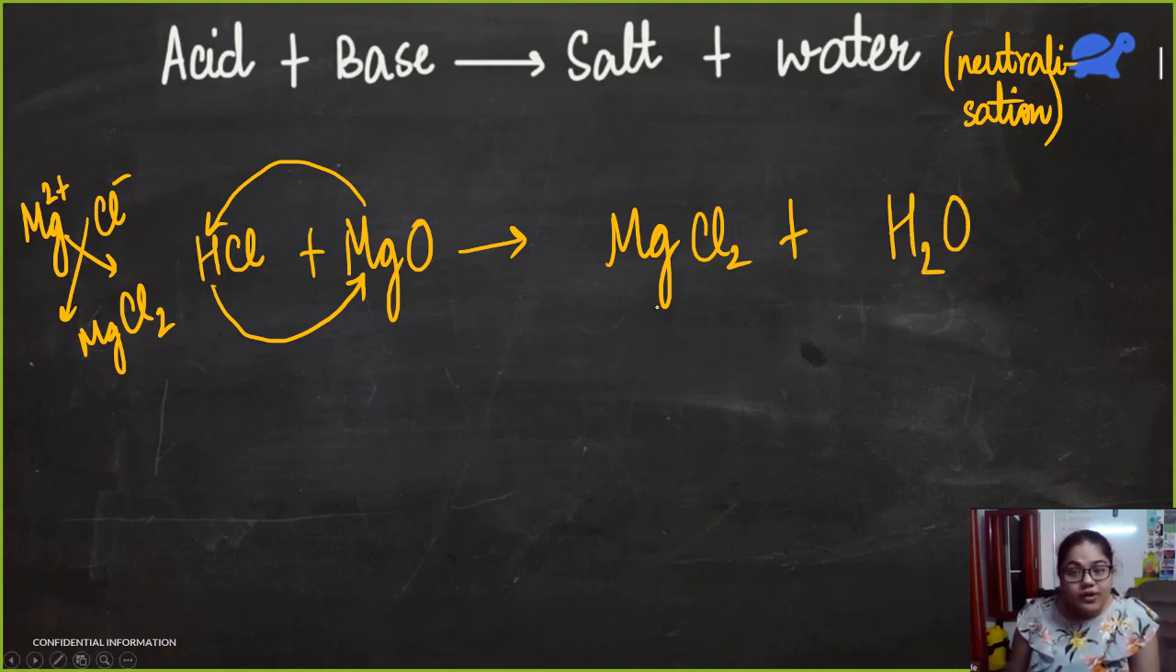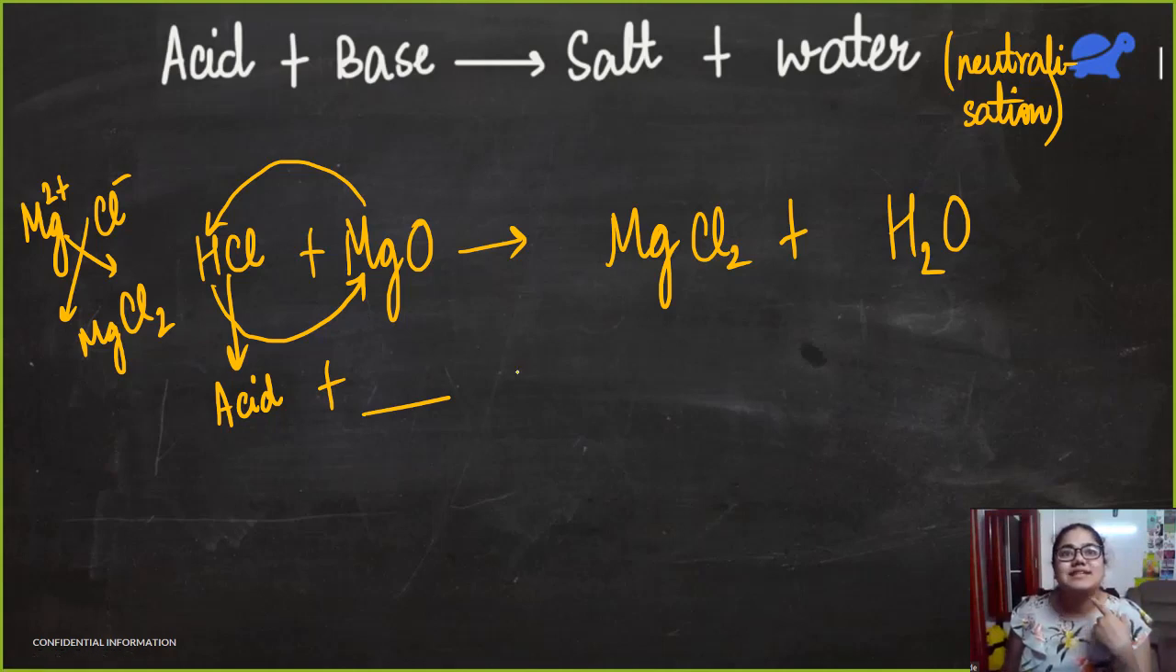So people, do not forget the valencies. Don't just see there's only one Cl, so I'll just write MgCl. No. Whenever we are writing such reactions, we have to take the valencies of each element into account. So here, HCl is an acid. Okay. Plus something gives me MgCl2 is a salt.